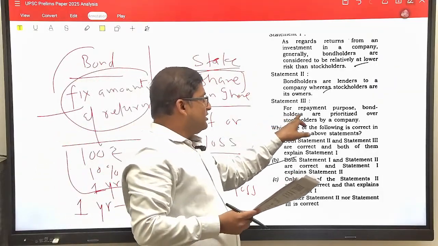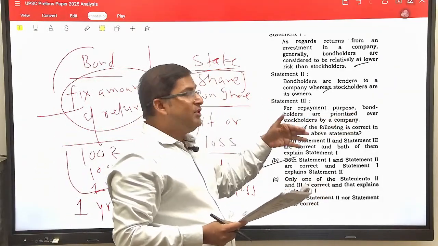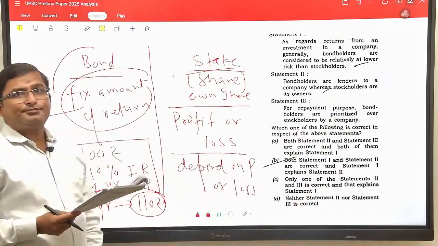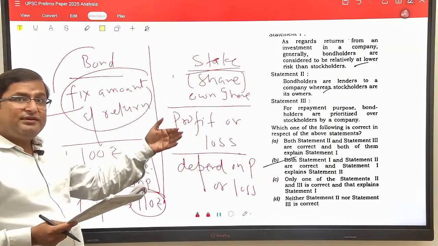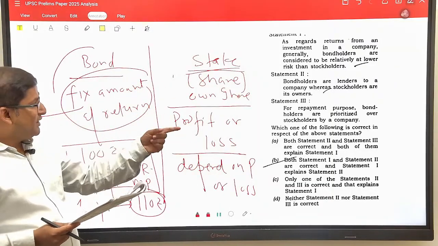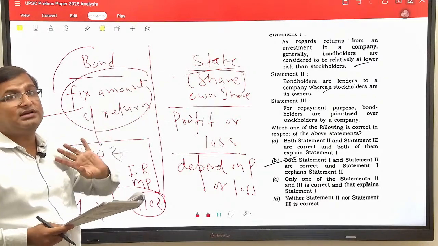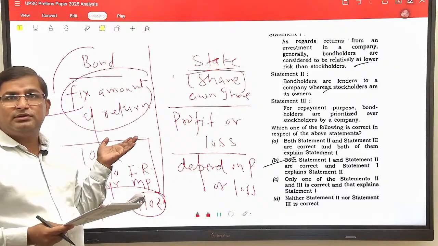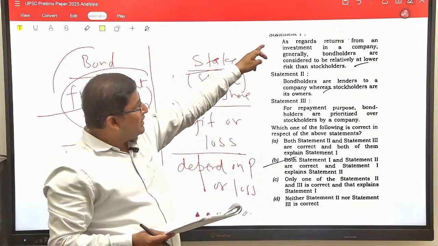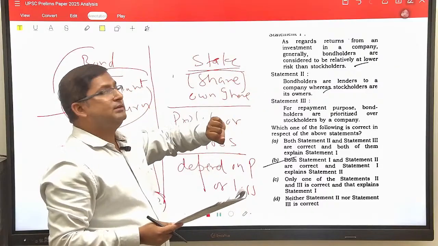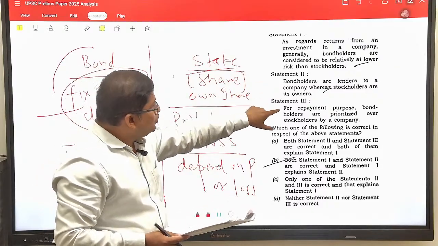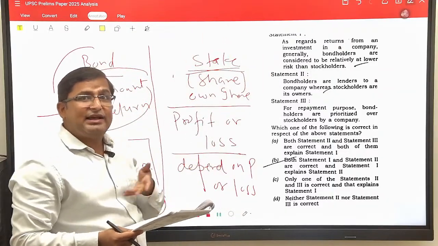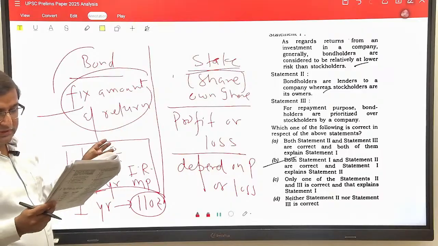Now come to statement 3. For repayment purposes, bond holders are prioritized over the stockholders by the company. See, bond holders will first get the return. After that, shareholders, stockholders will get the return from the company. So again, bond holders are in the benefit. So statement 1 is correct, and statements 2 and 3 are also correct. These two statements are explaining statement 1 very clearly, which I have explained by giving you the example.